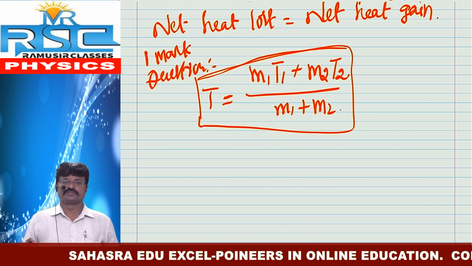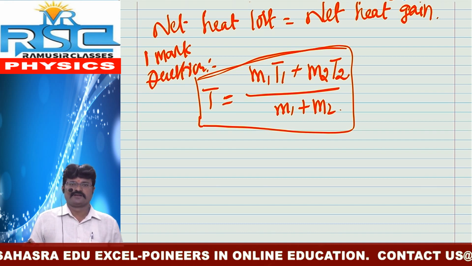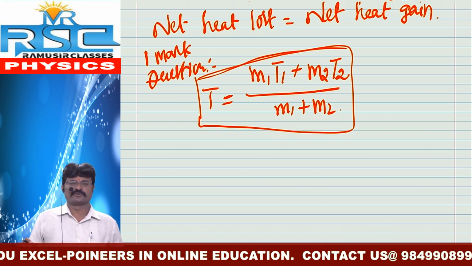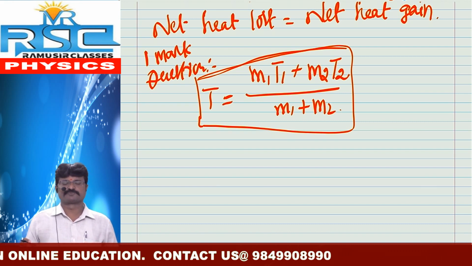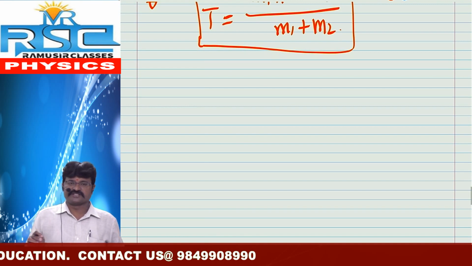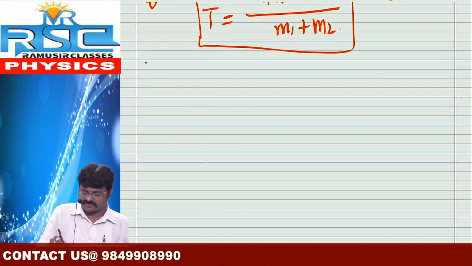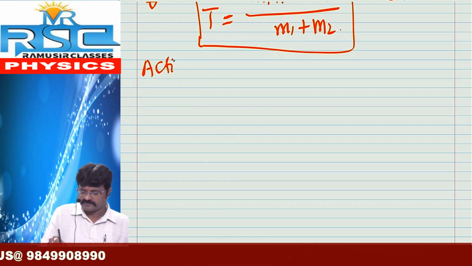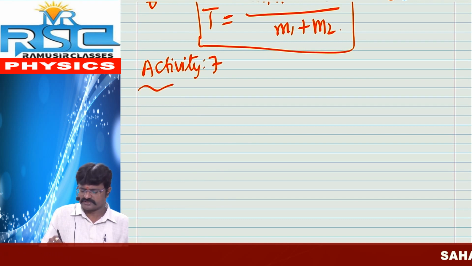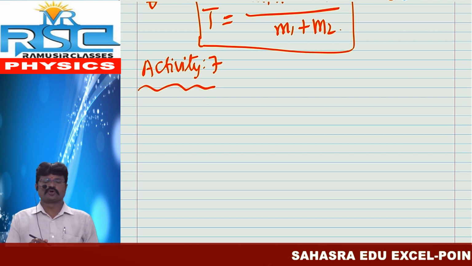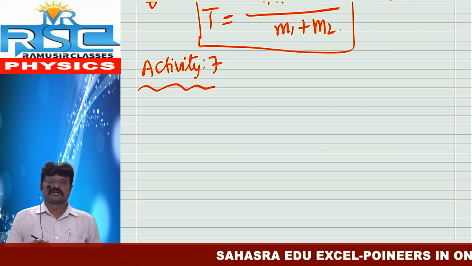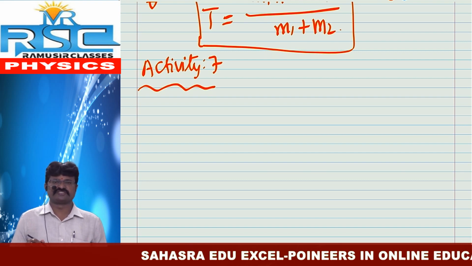How is it possible to get this formula? Where do we want to use this formula? Let us explain in detail. For that we require one activity. It is nothing but Activity 7 from your textbook. So what about this activity? How is it possible to explain this activity?